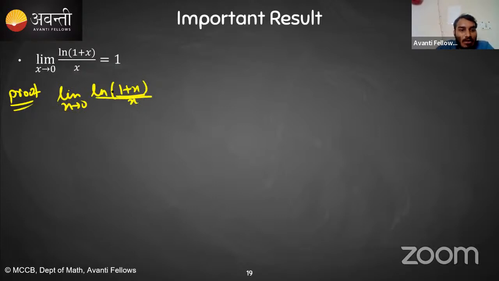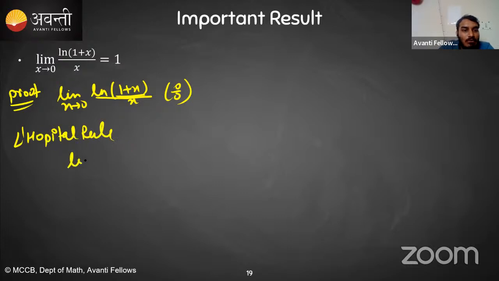As x tending towards 0, it will become ln 1 upon 0. So 0 by 0 form, right? It is a 0 by 0 form, so we can directly use the L'Hopital rule, right? Is this clear? So apply the L'Hopital rule.